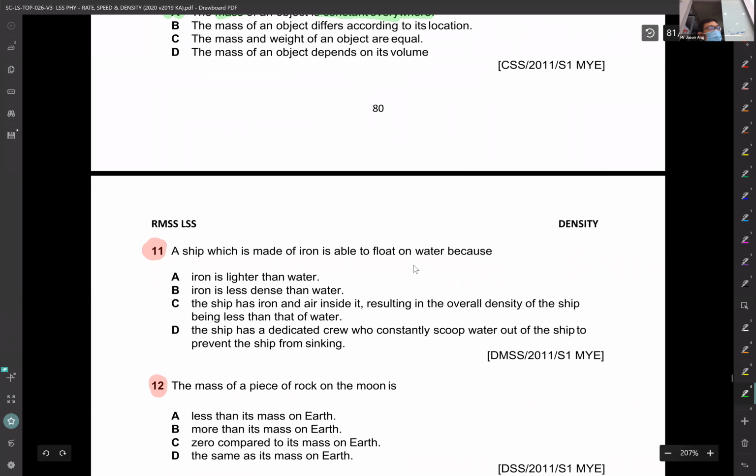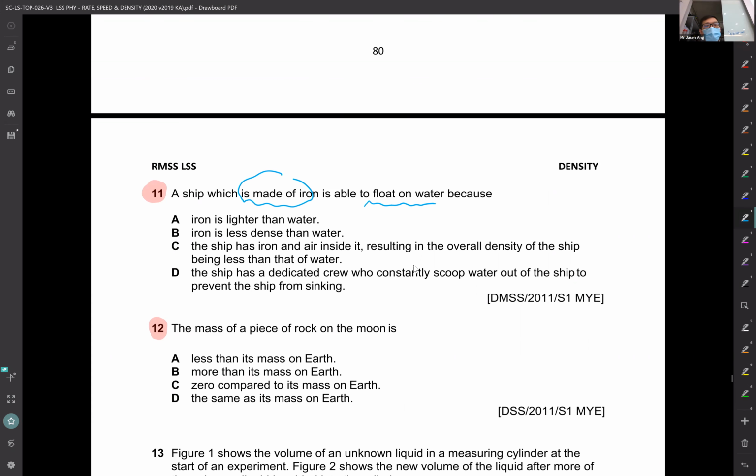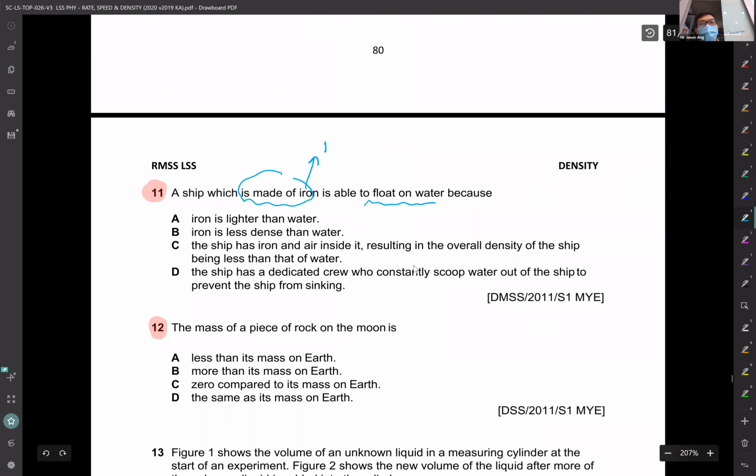Okay, so let's resume. Number 11. A ship is made out of iron, but can float on water. Now, that's because if you think about the density of iron itself, the density is large, okay? The iron itself is large.